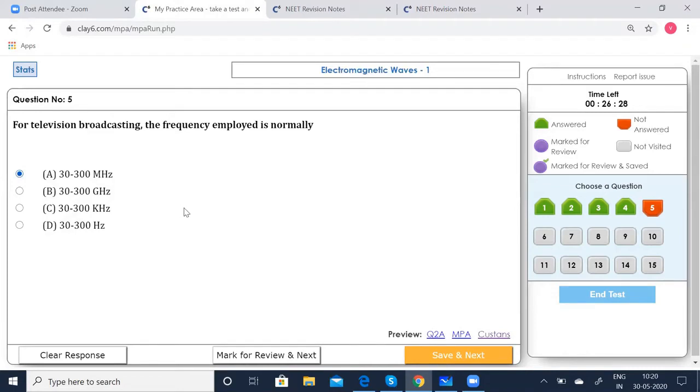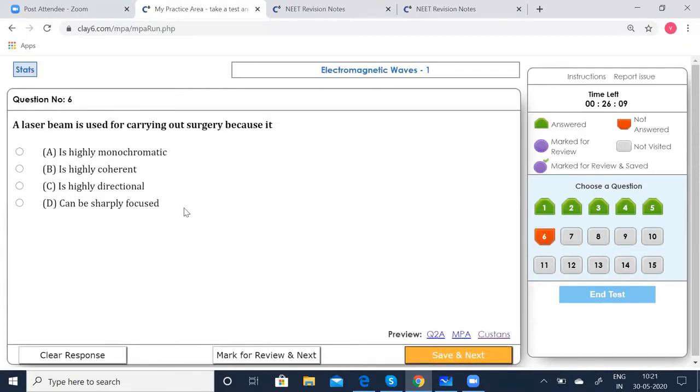So all of them say this 30 to 300, but make sure what is now going to be the units of frequency, whether it is megahertz, gigahertz, kilohertz or hertz. So it is very clear that for television broadcasting, it is going to be megahertz. So first option is correct. Click that, go to the 6th one.